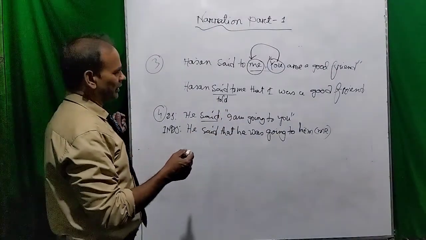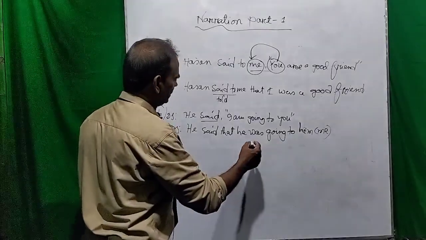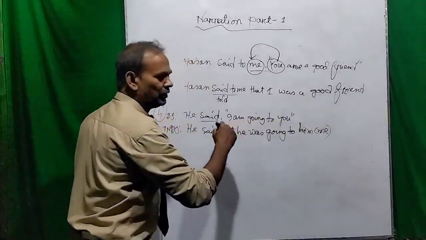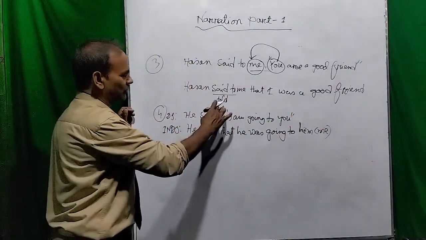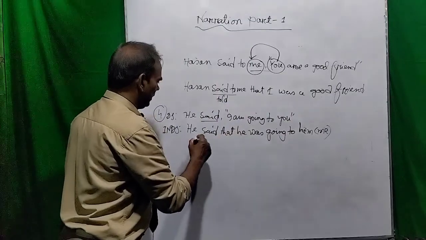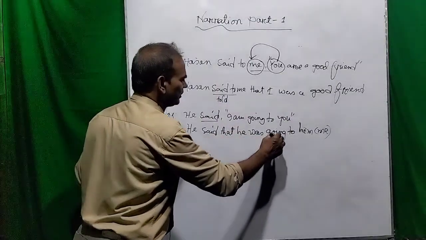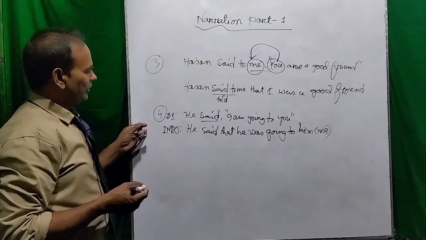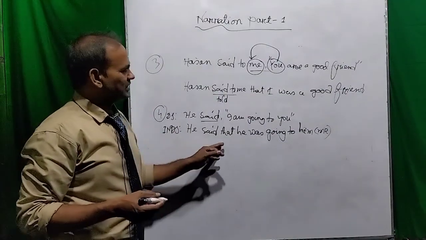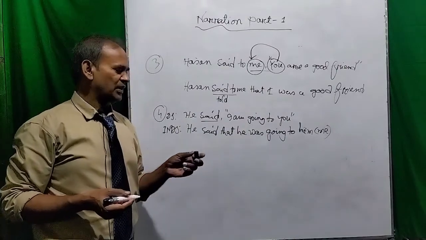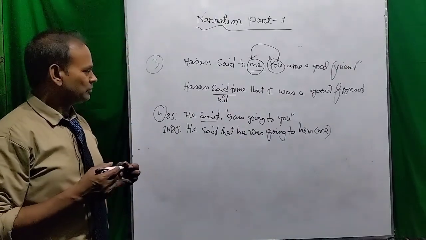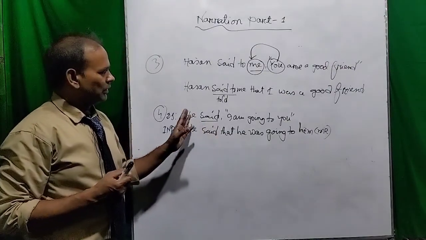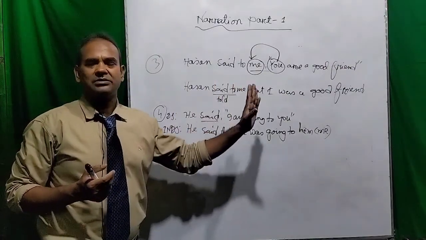And in this case, if the implied object is me, then I can say that he said that he was going to tell me, or if the implied object is him, then I am going to say that he was going to tell him, etc. So dear viewers, you can see that the tense may be changed when the reporting verb is in the first form, then we must change the tense.